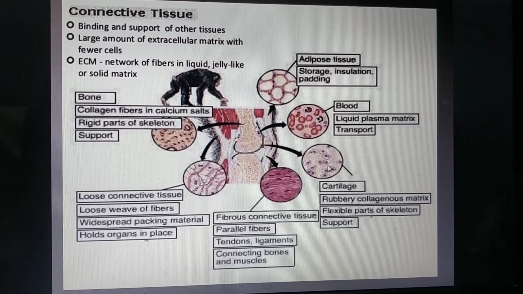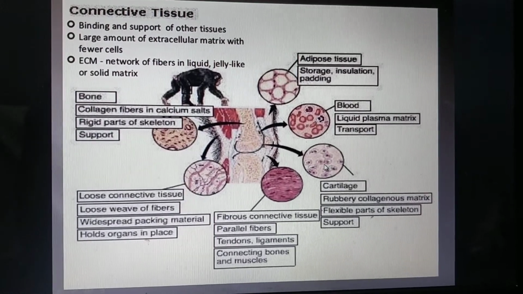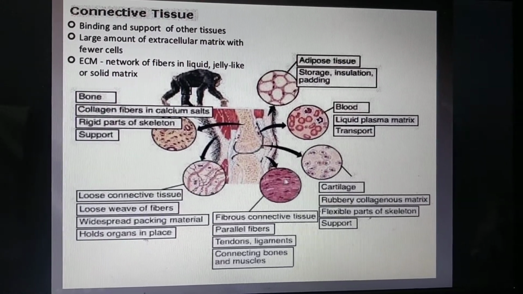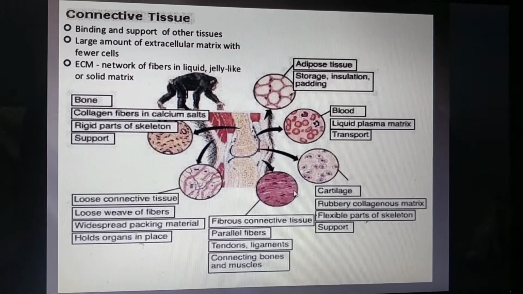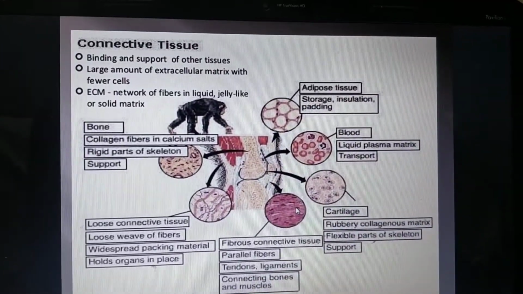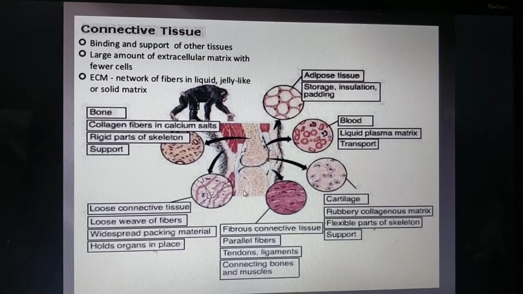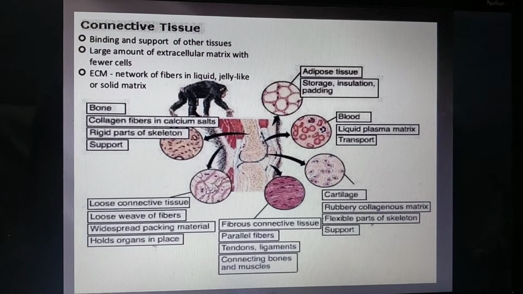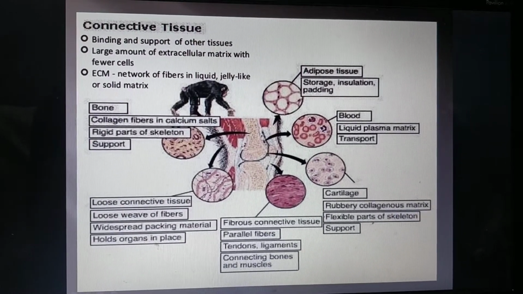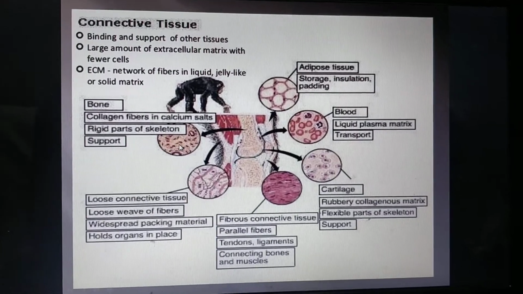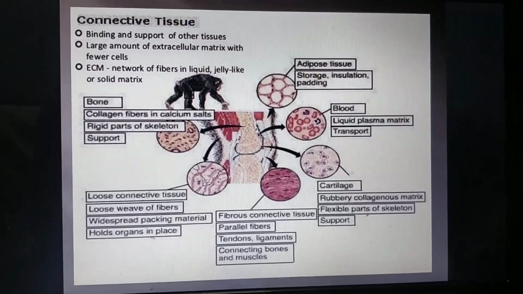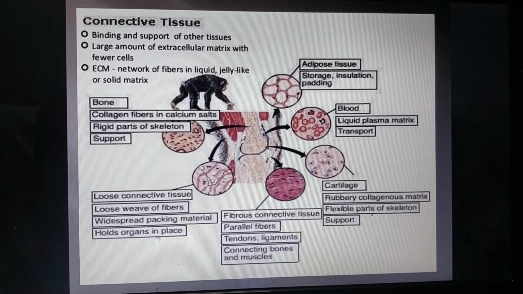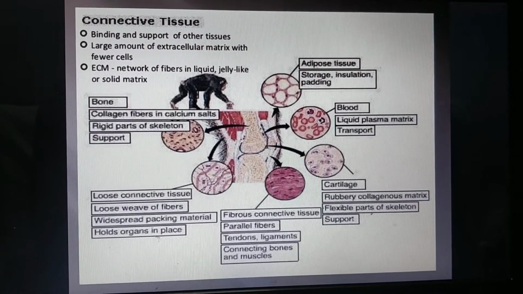Then cartilage, here flexible parts हैं skeleton के and they give support. Fibrous connective tissue, they are parallel fibers, and tendon and ligaments also come to this category, fibrous tissue. Loose connective tissue, they form a packaging material. Bone, that is very hard and it consists of bone cells arranged in the concentric rings. Hardness is due to the presence of salts. So this is overall summary of this connective tissue.